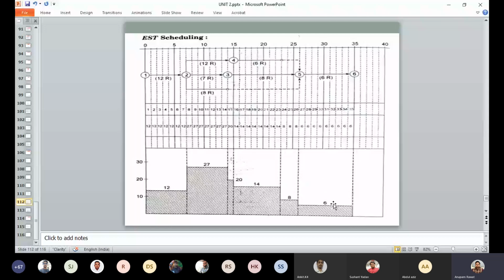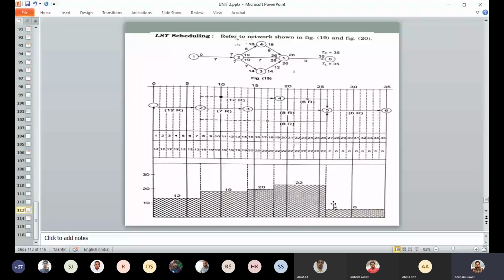Now come to the LST scheduling. LST scheduling is basically late start scheduling. Okay. So EST scheduling is basically an example of resource smoothening, where we have to finish the project on time. Here, in LST scheduling, we will do the resource leveling.